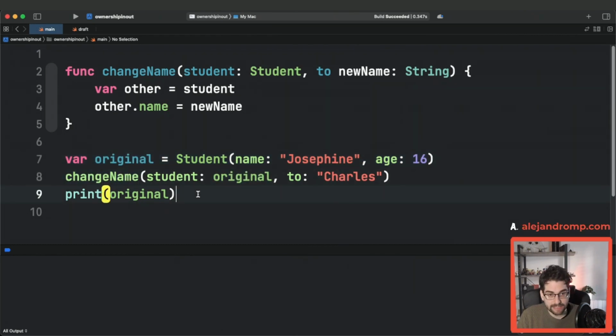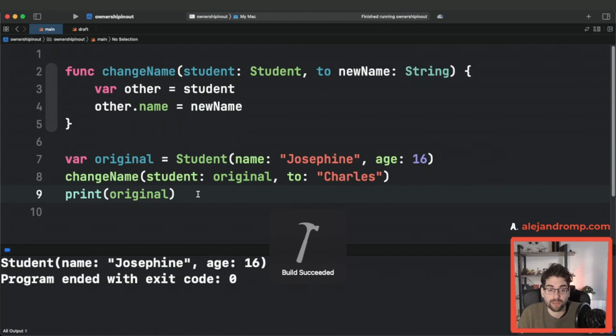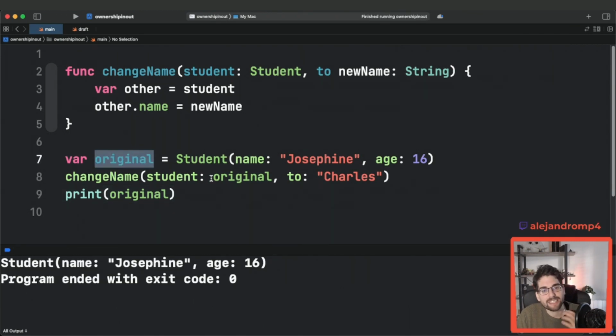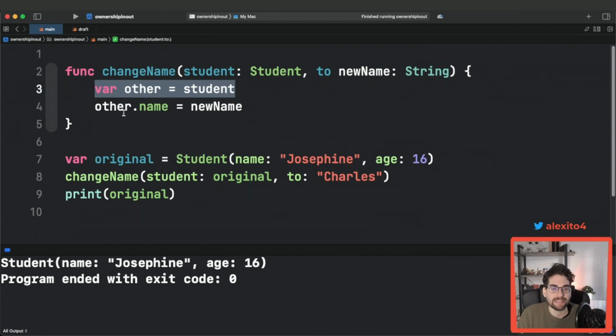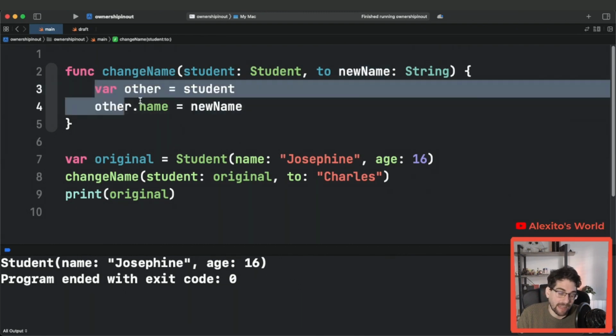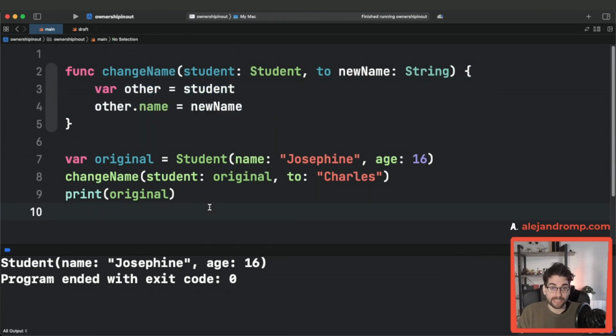So if we run this, of course, it's not going to work. Like, we're not changing the original. Remember, value semantics. What you're passing here is just a copy. Even you're making another copy here, so you're just copying things all over and changing things. Yeah, this other will have changed the name, but that doesn't reflect outside. Swift brings, again, the mutable semantics into the language in a very elegant way.